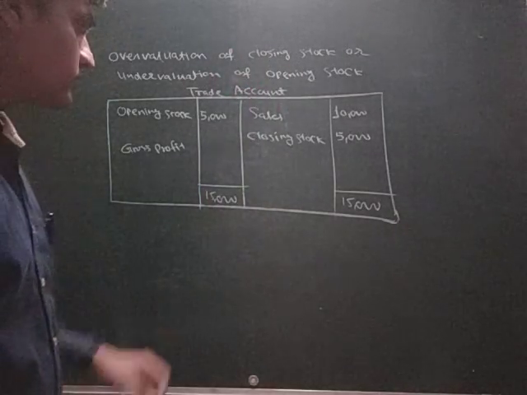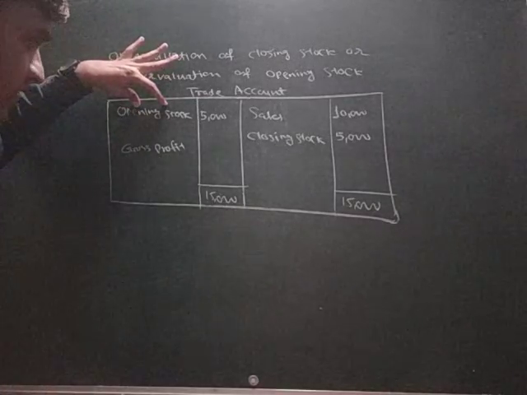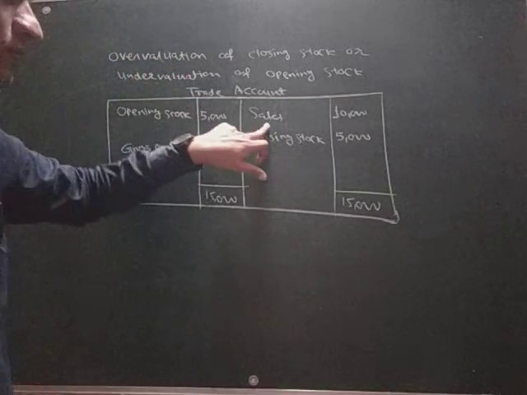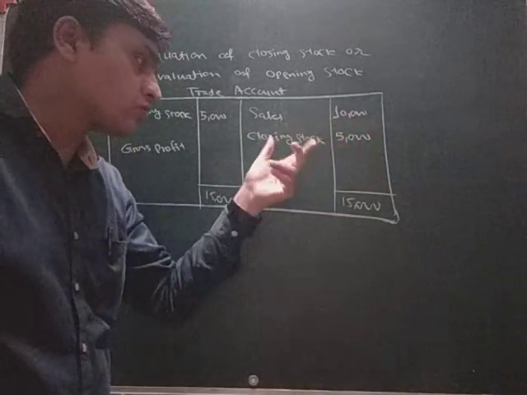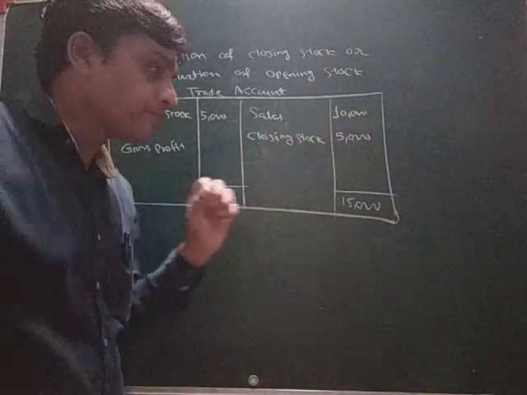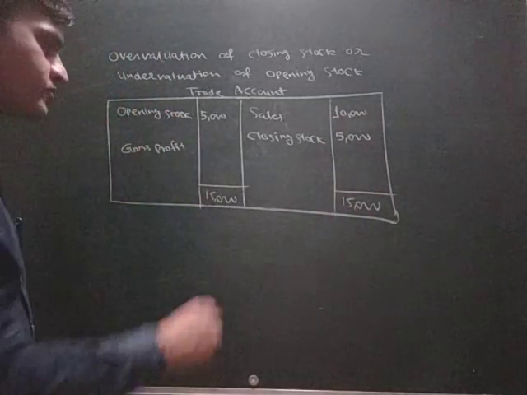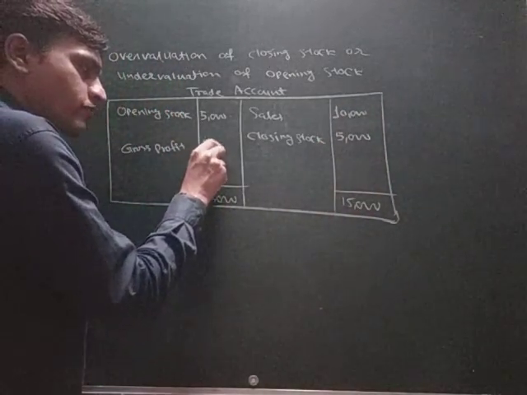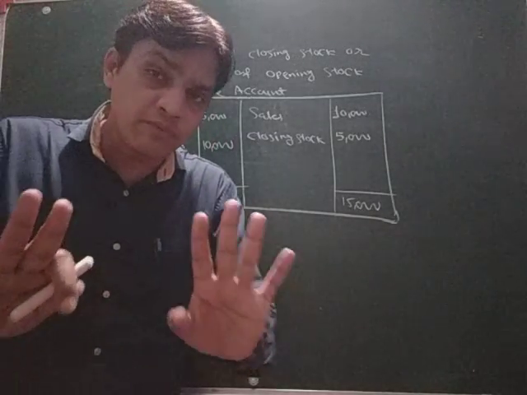The trade account is given. On the debit side there is opening stock of 5,000. On the credit side there is sales of rupees 10,000 and closing stock of rupees 5,000. Now 10 plus 5 is 15,000, and 15,000 minus 5,000 gives a gross profit of 10,000. This is the normal condition, the normal profit.